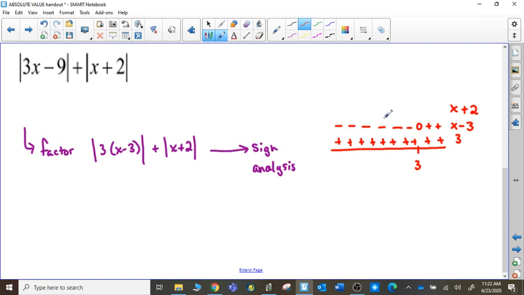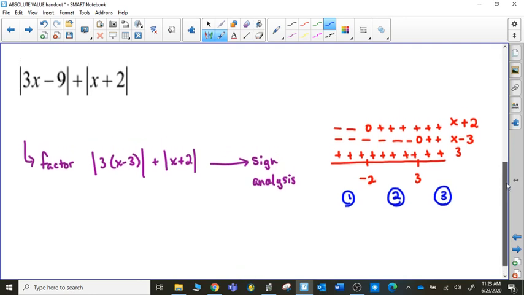The x plus 2 factor is going to be 0 at negative 2, and negative for values that are smaller than negative 2, and positive for values that are larger than negative 2. So once again, I'm not going to worry about combining the signs. I really can't this time because adding rules of integers is not the same as multiplying and dividing. I'm going to treat it in sections. There's below negative 2, there's between negative 2 and 3, and then there's greater than 3.